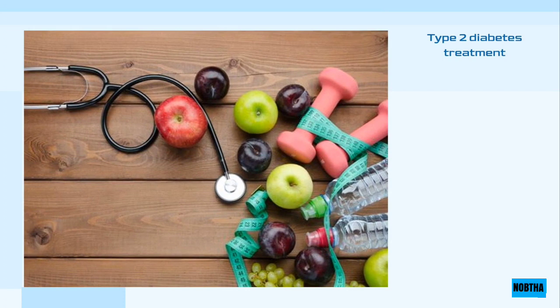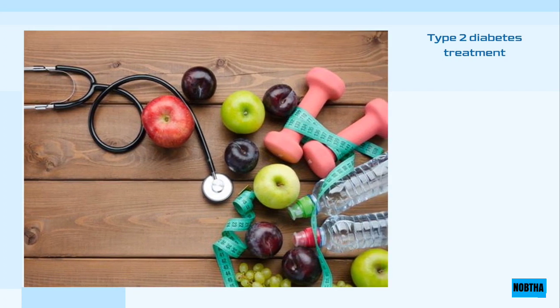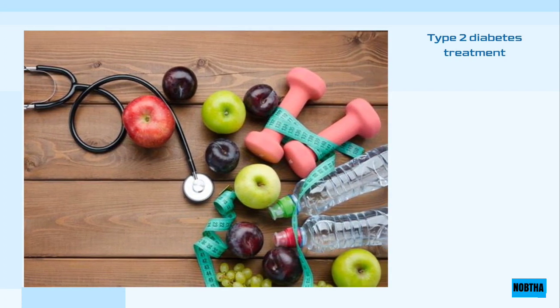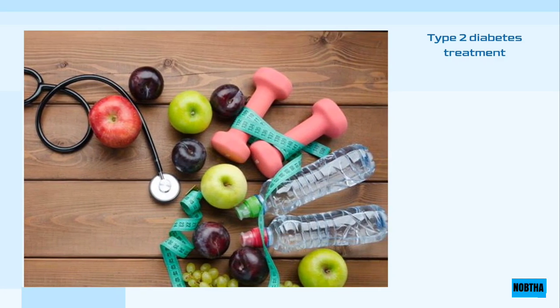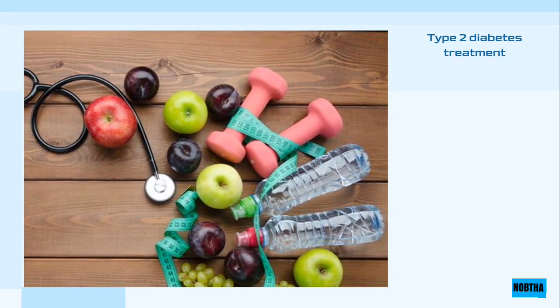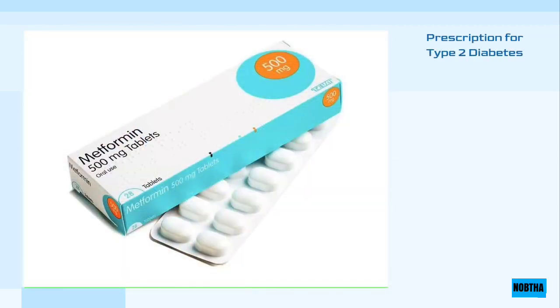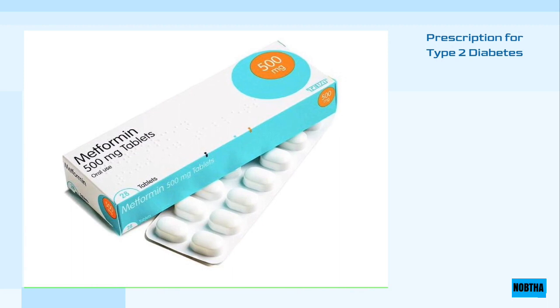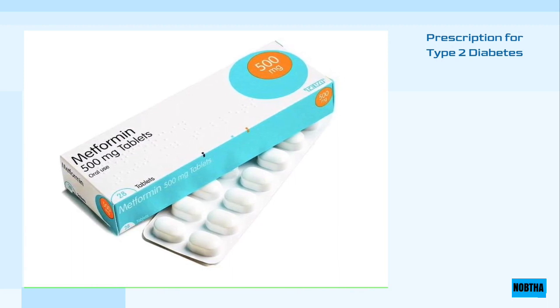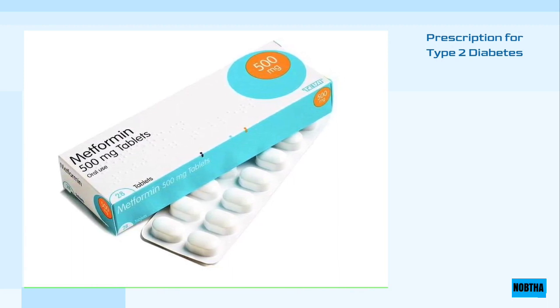Type 2 diabetes treatment. Some patients may benefit from diets and exercise to regulate their blood sugar level, but if the patient does not respond in these ways, he may need to take medication. A doctor may prescribe one or more medications to the patient depending on the progression of the disease, and type 2 diabetes may need insulin treatment in certain conditions, such as pregnancy or prolonged hospital stay.